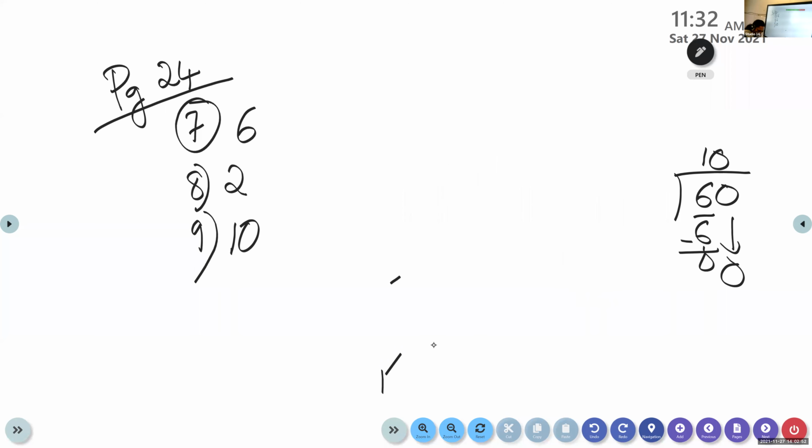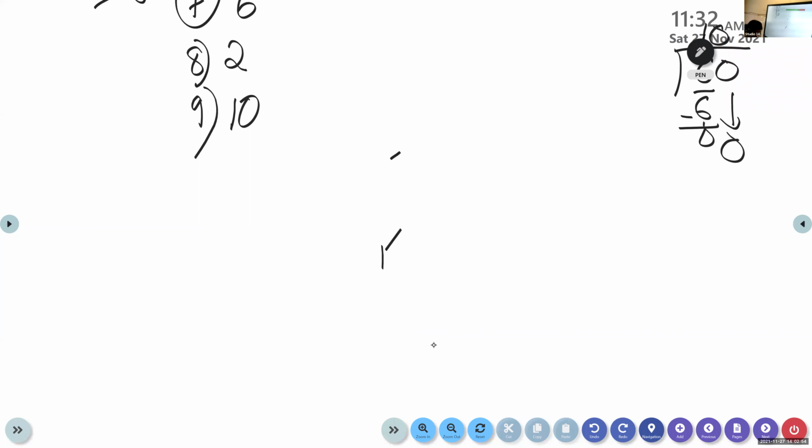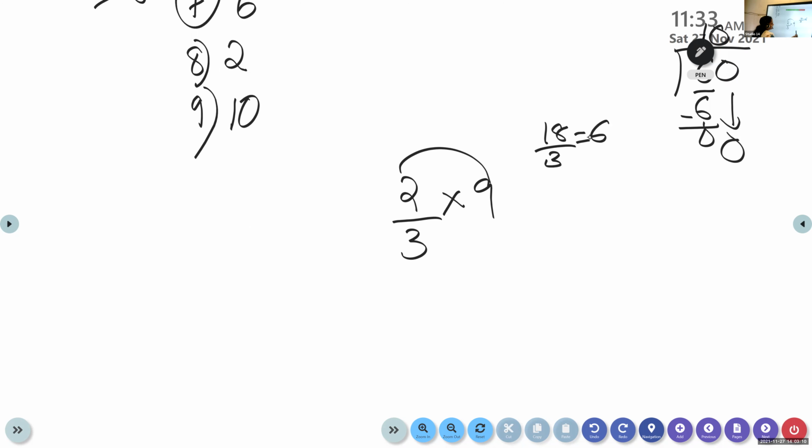Cutting method. It's not very difficult, but if you are feeling so, no need to use that method. See, first question is 2 by 3 of 9. So what we have done, we multiplied 9 2s are 18 by 3. We know 6. Yes. But how to use the cutting method?